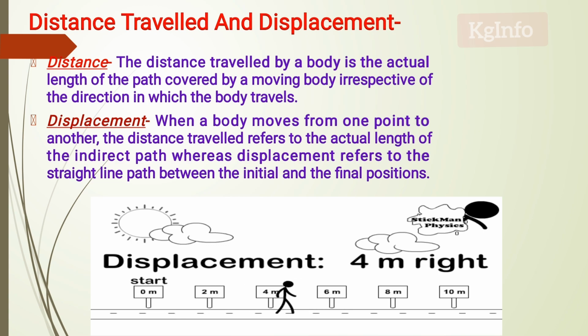What is the perception of distance and of displacement? Are you ready? Now, what is distance? The distance traveled by a body is the actual length of the path covered by the moving body, irrespective of the direction in which the body travels. Suppose the body moves in some directions. The total journey, the actual length of the path, is called distance, irrespective of direction.